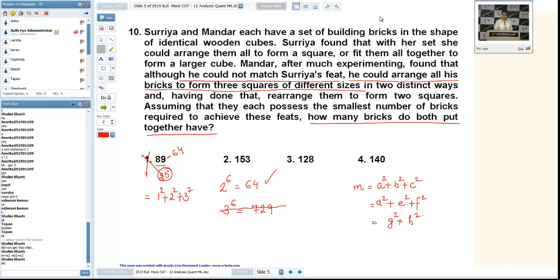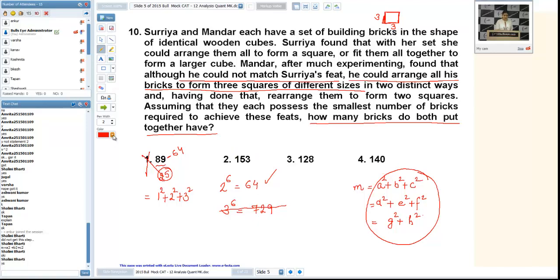Of course, if you are making a square with different bricks, suppose you are making 3 by 3 square, definitely the number of bricks you require is 3 into 3, that is 3 square. That's why we are taking squares here. Is it okay? Okay, so my numbers should be expressed in 3 different ways, and they are sum of 3 squares in 2 distinct ways and sum of 2 squares.